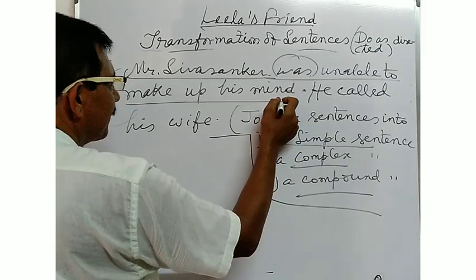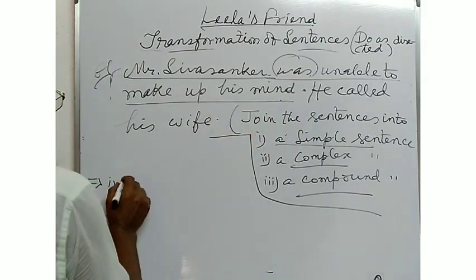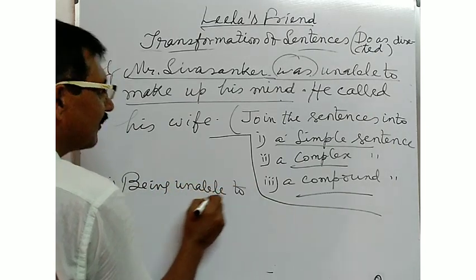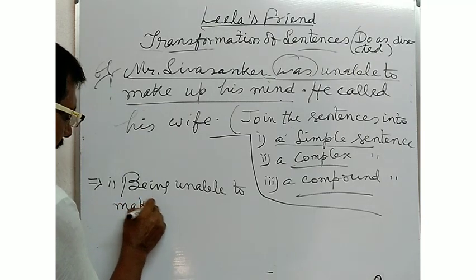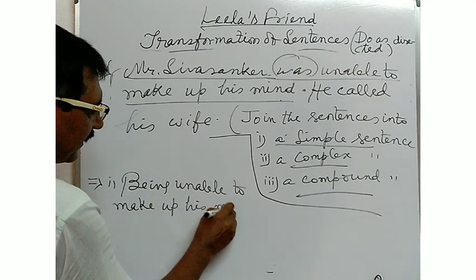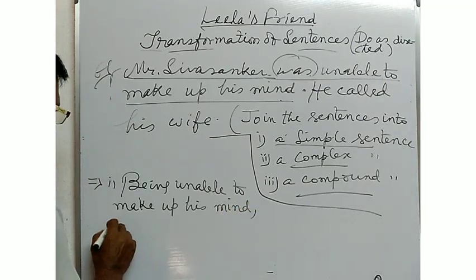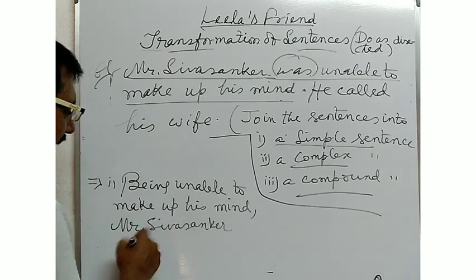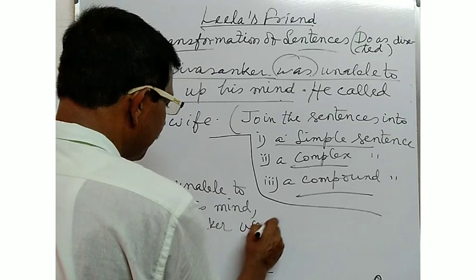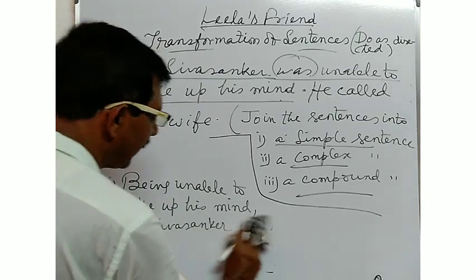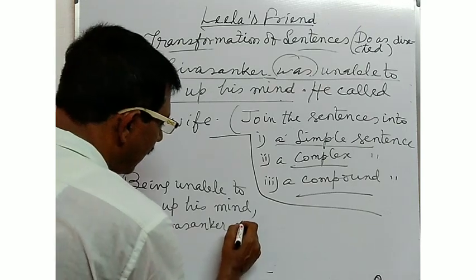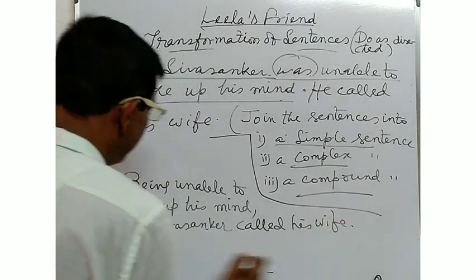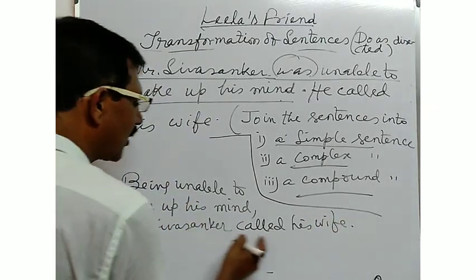Being unable to make up his mind, Mr. Shivshankar called his wife.